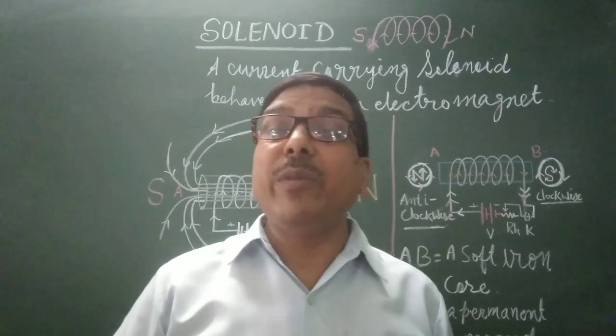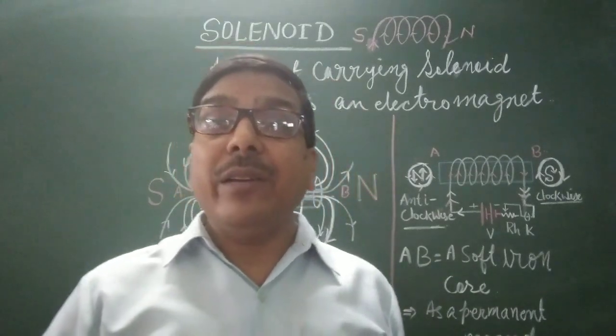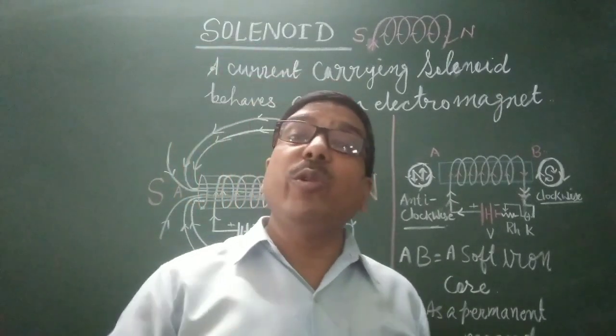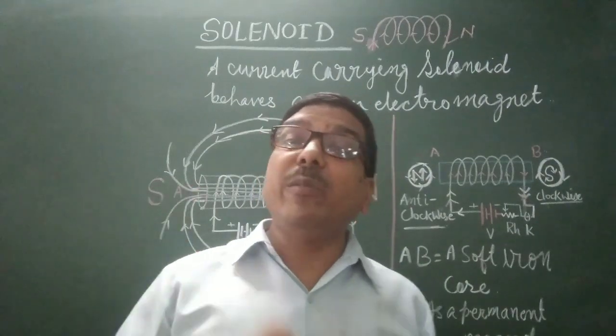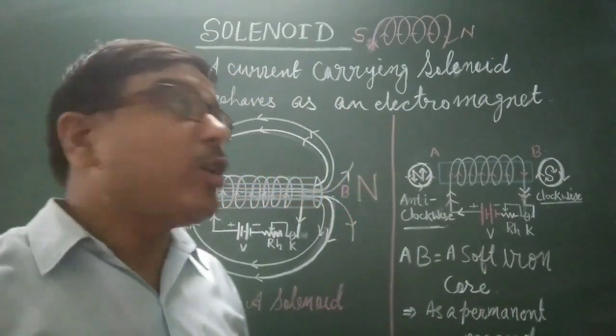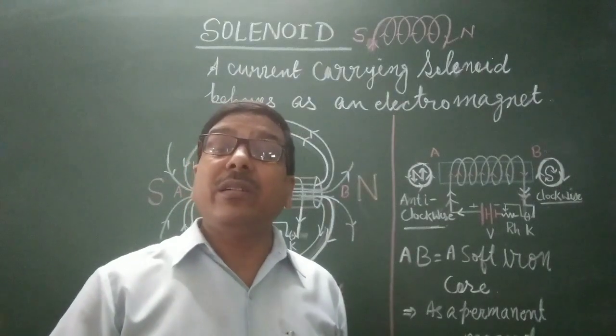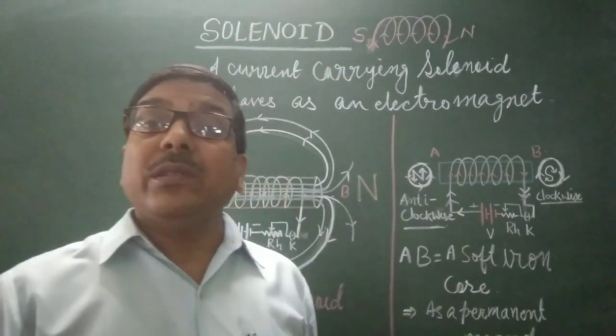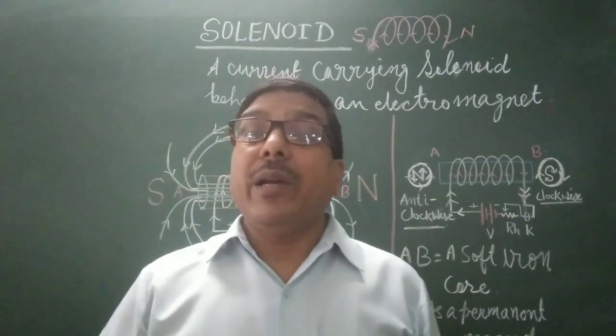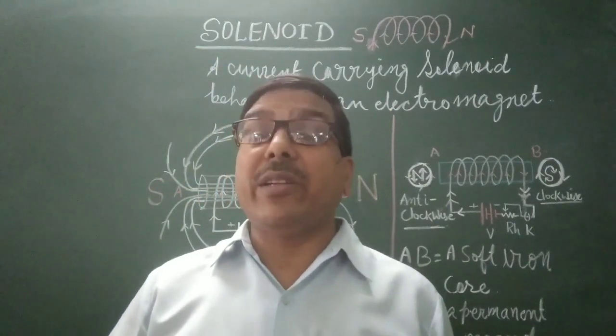I am Alok Kumar Misra. Today, I am going to discuss the solenoid. It is a very important part of the magnetic effect of current.